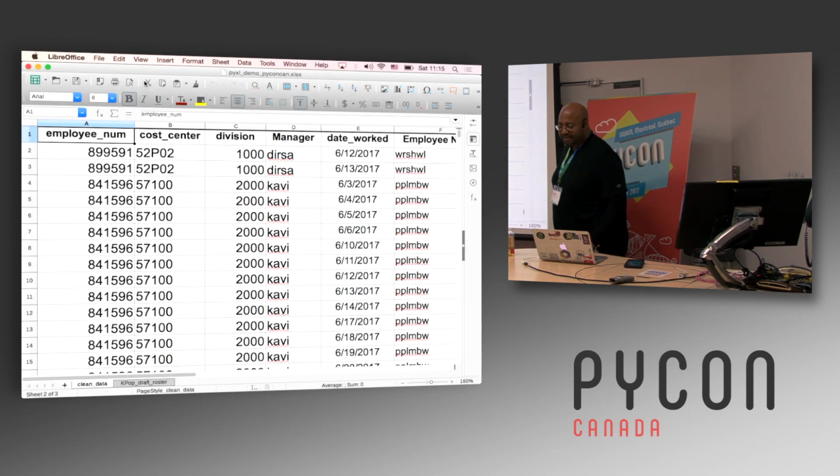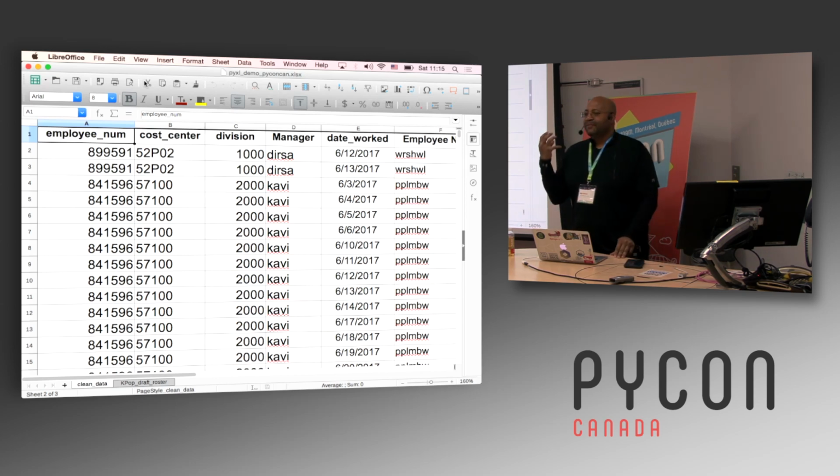So this is actually based on a task that I did at an old job. I ended up with a lot of timesheet information. And so we would get these monthly data dumps.